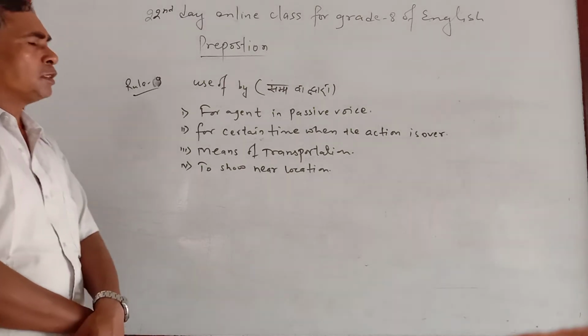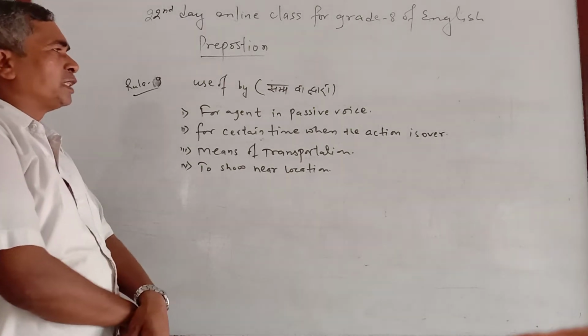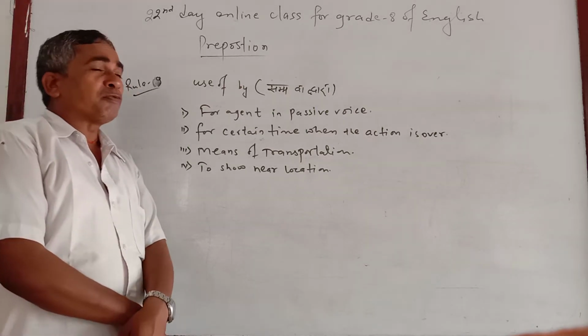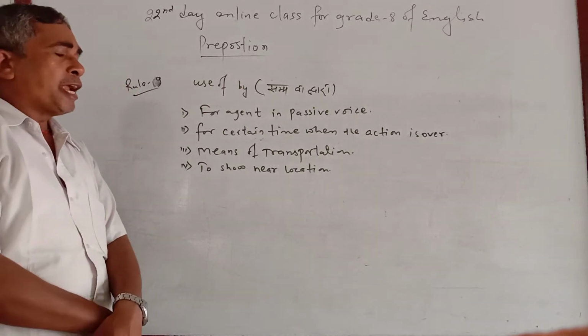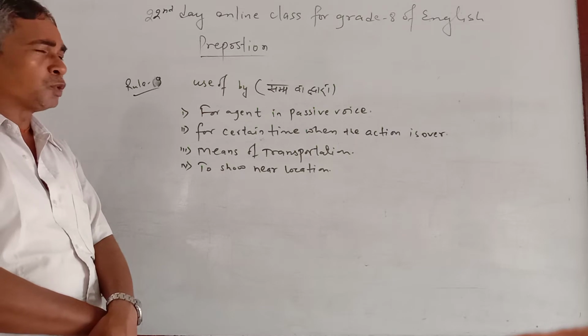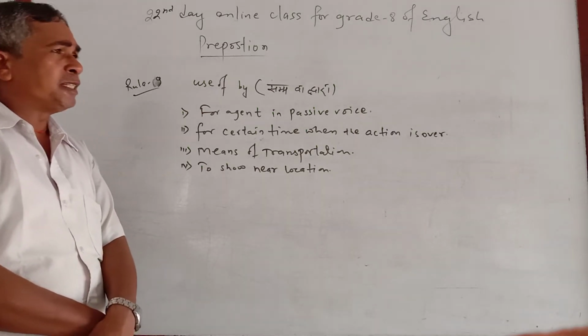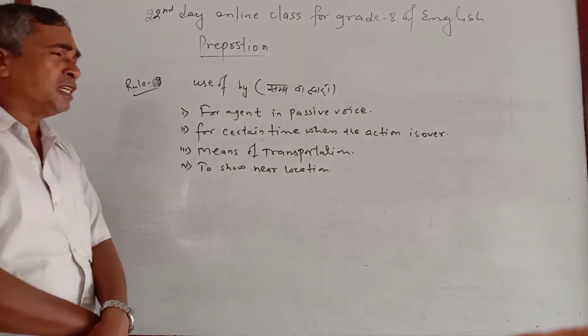Once again, for agent in passive voice, as I have taught you while teaching the voice, the subject that you find may be of two types, animated and unanimated object. Animated means living and unanimated means non-living.